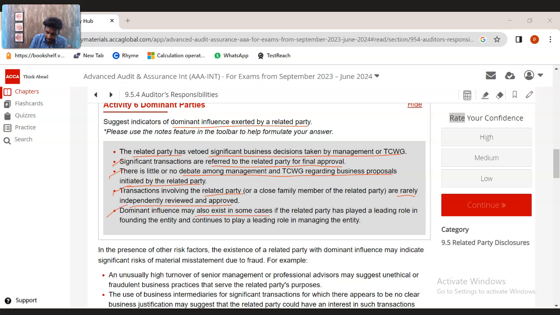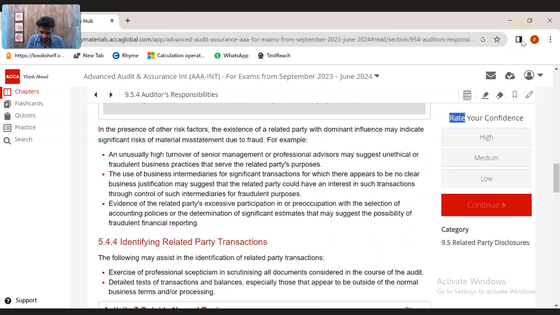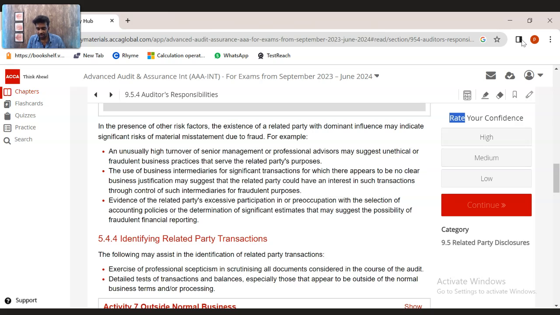Dominant influence may also exist in some cases if the related party has played a leading role in founding the entity. So the shareholders or the founders, what do they do? They simply every year increase their salary from 1 crore to 2 crore to 3 crore. So that's dominance. They are able to do it by increasing their salary significantly. In the presence of other risk factors, the existing related party with dominant influence may indicate significant risk. If there are related parties with dominant influence, it could indicate significant risk due to fraud.